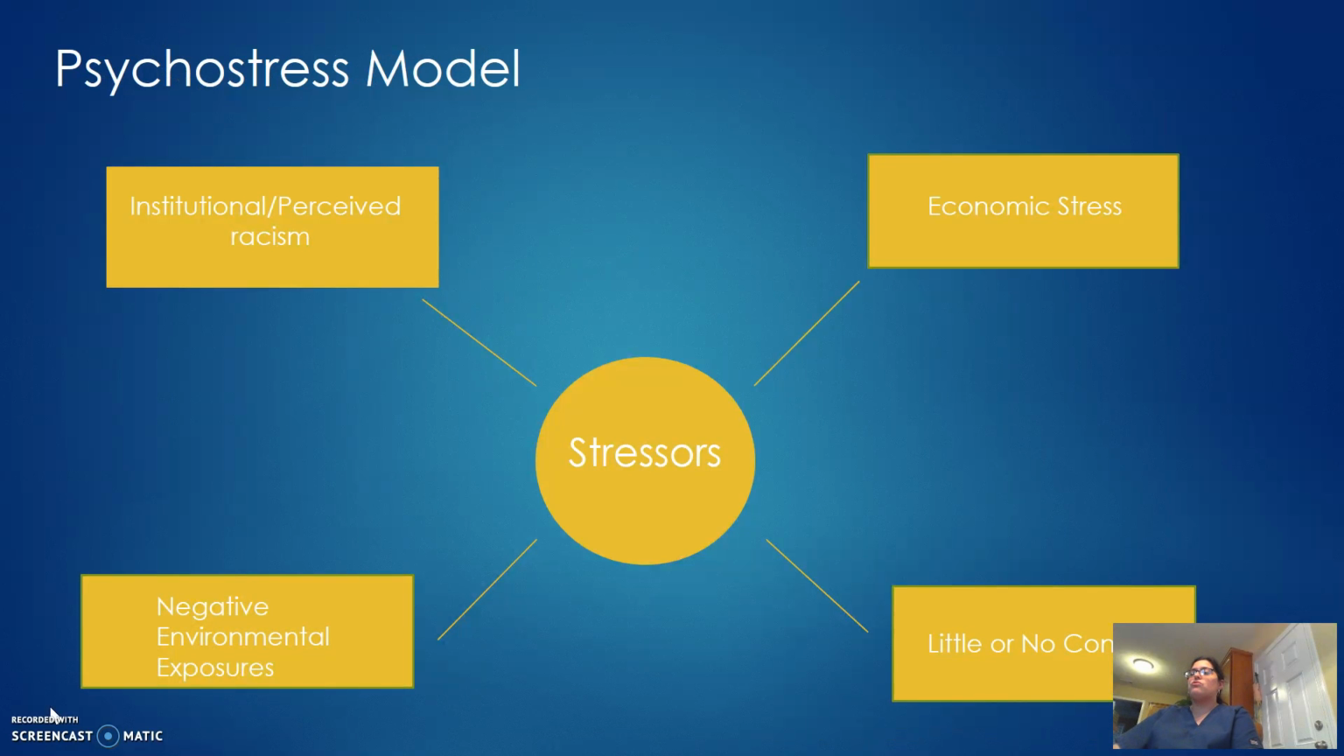Next, we have the psychostress model. Environmental stressors the women are exposed to as a result of racism have negative effects on the body. It has been shown that women who had a job with little control yet high demands show an enhanced effect on lower birth weight babies for African American women when compared to white women.